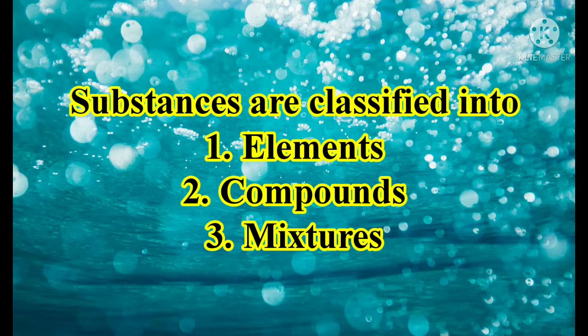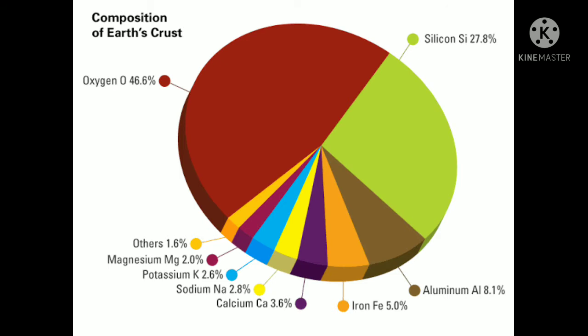Now, first we'll see about our Earth's crust. In our Earth's crust, we have some elements. First, can you see oxygen is there? That is 46.6%.